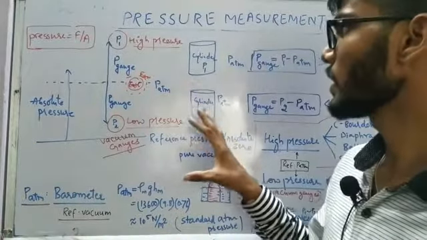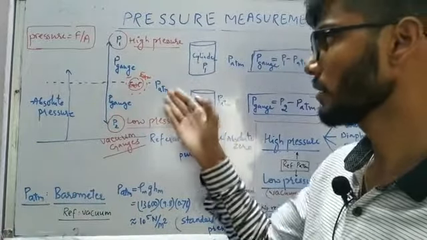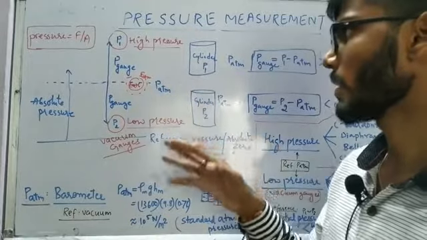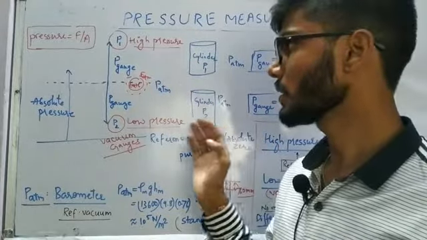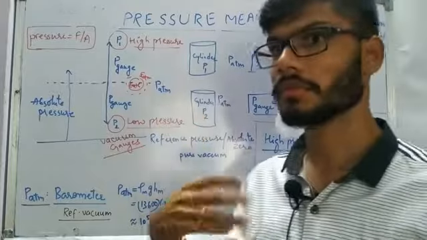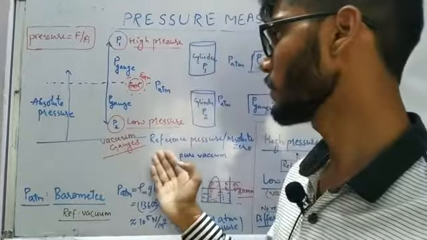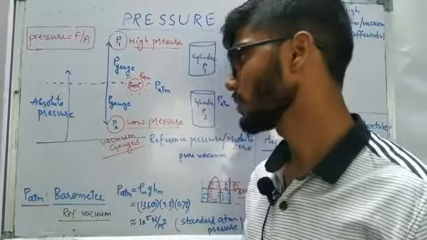So this is the complete idea about high pressure and low pressure. The reference is our normal atmospheric pressure, and that atmospheric pressure, if we wish to measure it, is going to be measured with respect to the absolute pressure.